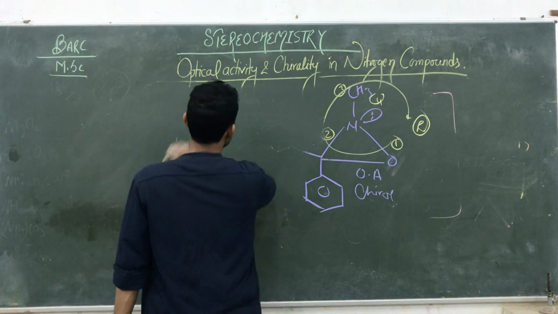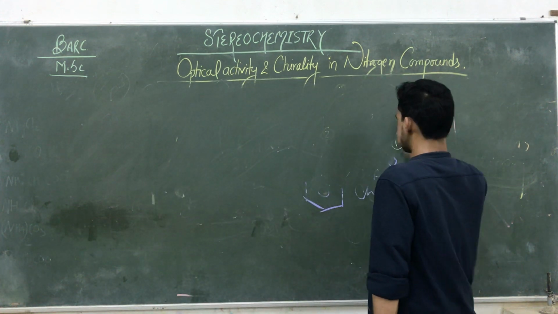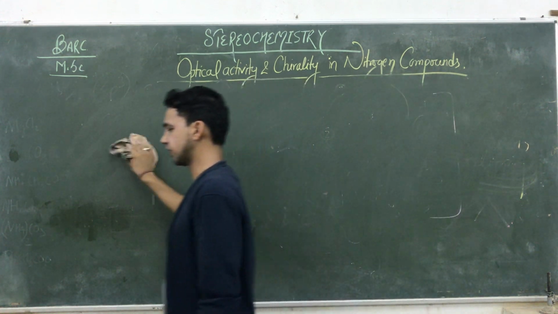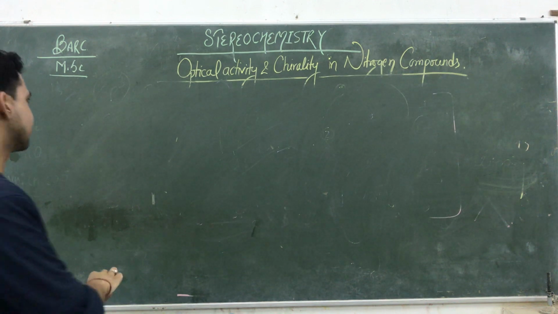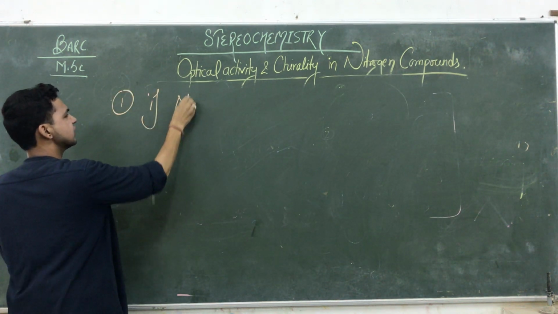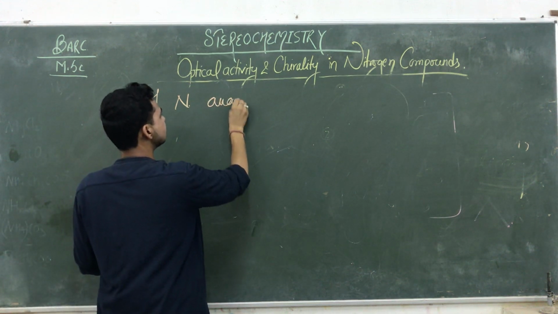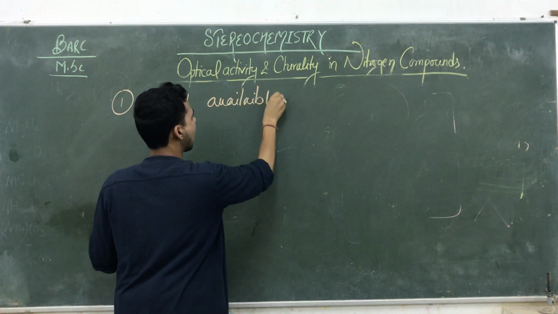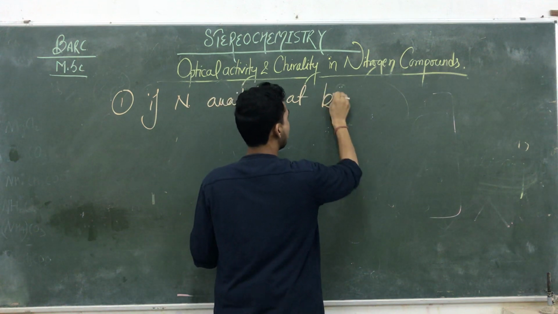And the third one, in which the nitrogen compounds are preserving their optical activity. The third one is if nitrogen is available at a bridgehead.